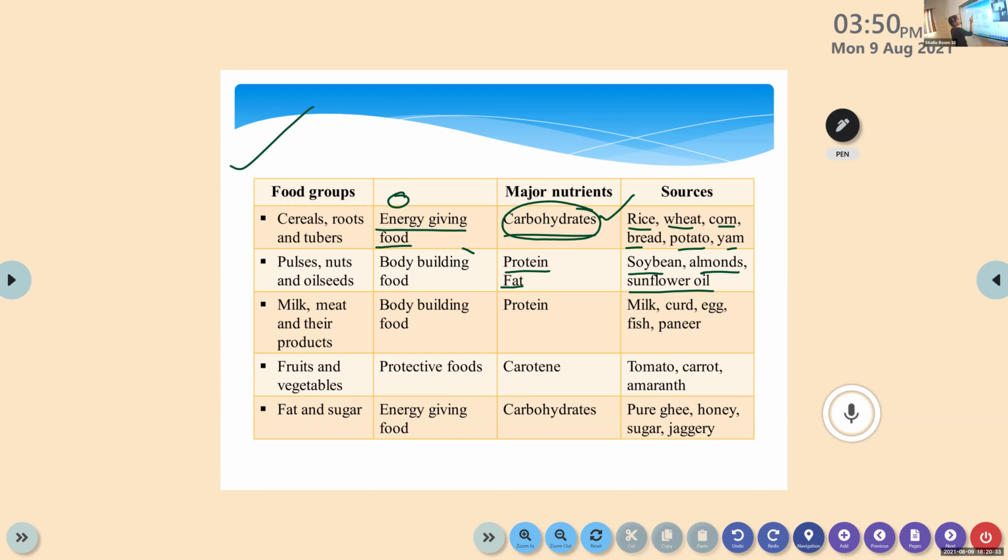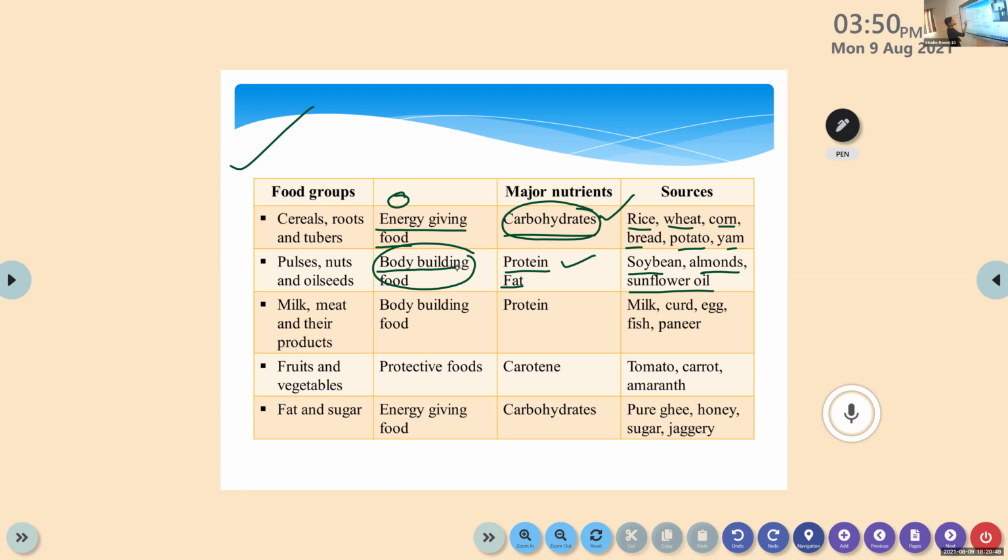They are mainly for body building function. So whenever we consume soya bean, they provide protein to our body, and the main use of this protein is for body building function.